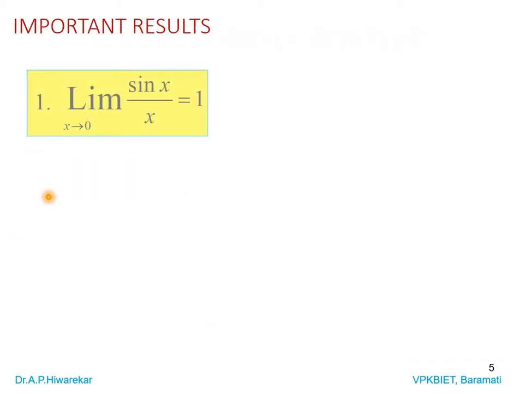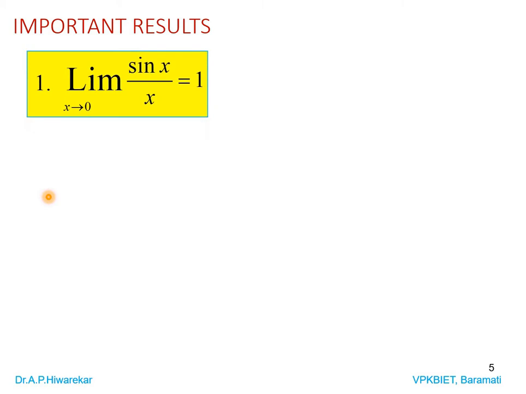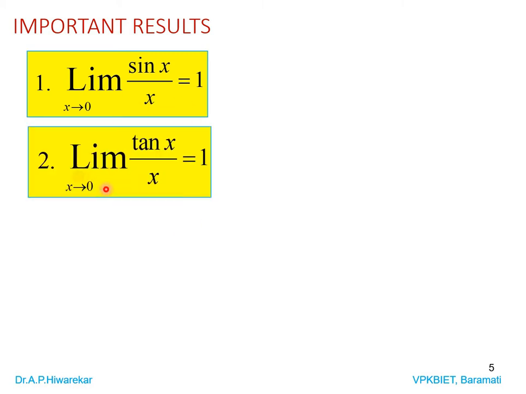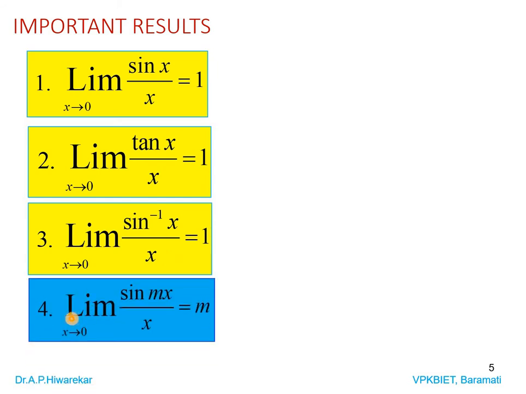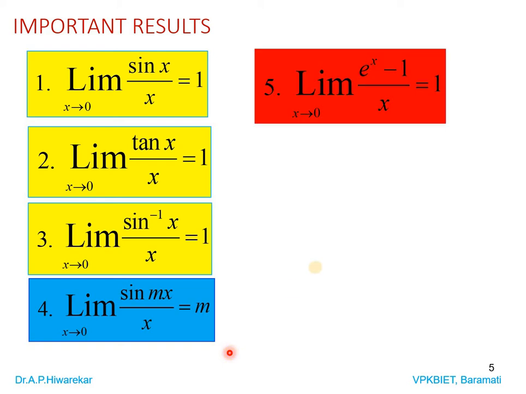So before going into actual problems, we will revise some important results, and first result among the list is limit of sin x by x as x tend to 0 is 1. Then limit of tan x by x as x tend to 0 is 1. Limit of sin inverse x by x as x tend to 0 is 1. Then limit of sin mx by x as x tend to 0 is m.